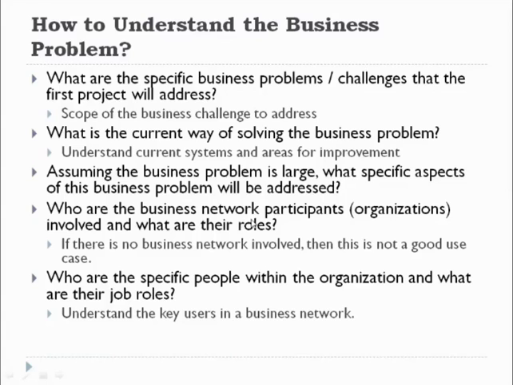Who are the business network participants involved and what are their roles? Here, many corporate hospitals will be having a chain of hospitals, like for example Apollo, Max or Fortis hospitals.